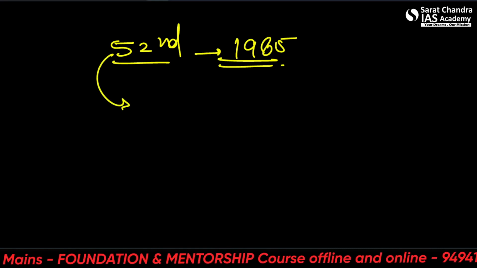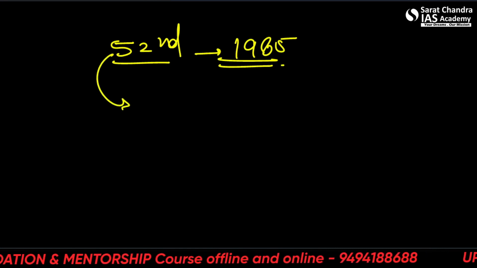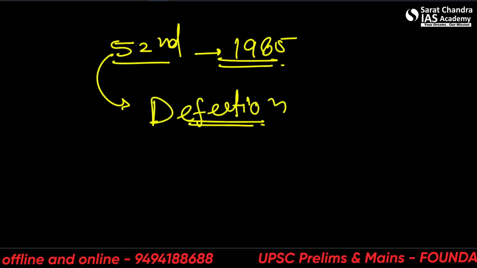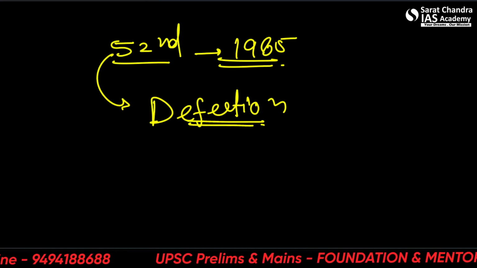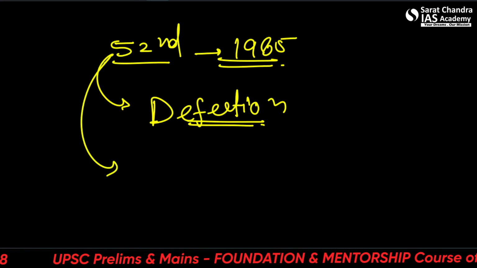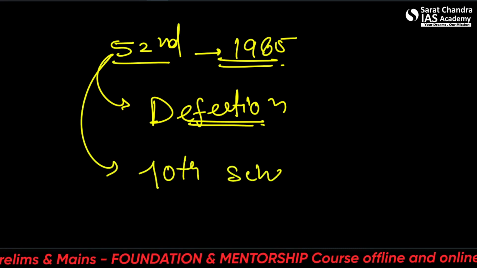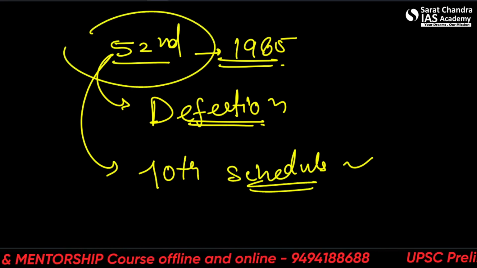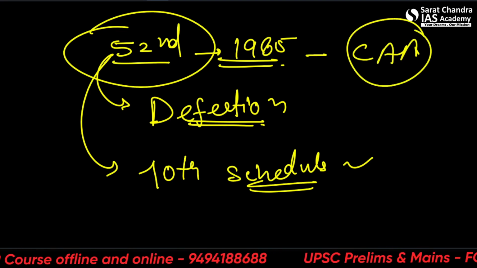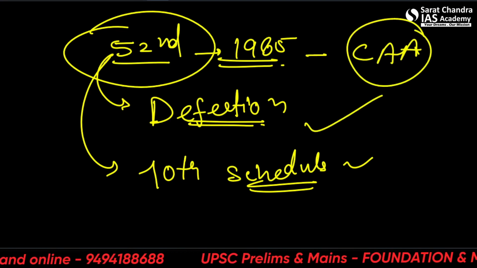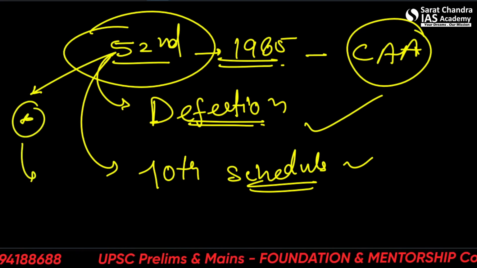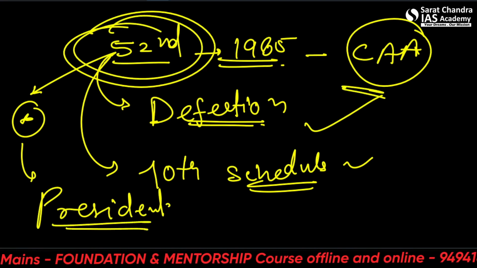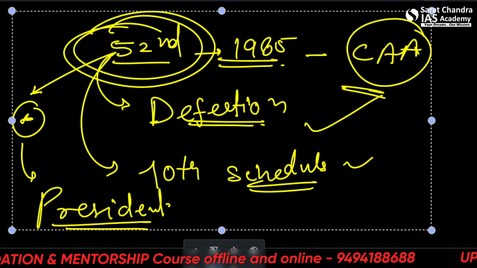So this was very important. It was made to stop defection politics, the anti-defection law. All right, so it provided for disqualification of members of parliament and state legislatures on the ground of defection, and added one new 10th schedule, containing the details in this regard. So the 52nd Constitutional Amendment Act was about the anti-defection law. Please remember this. You can add in memory that this article is also related to the president, the article, not the CAA. Okay, please remember. This came in 1985.